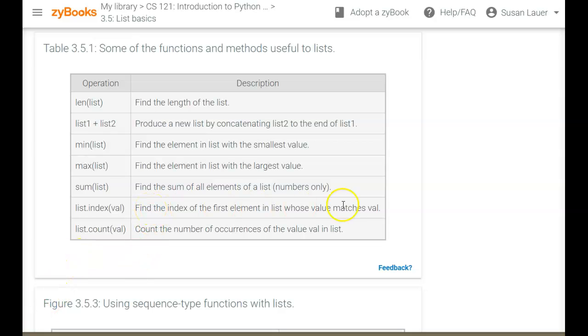So if you wanted to find a particular value in a list, you could use the method, whatever your list name is, dot index of that value, and it will return the index of the first element that has that value. And then list.count counts the number of occurrences of the value in the list. It will tell you how many times you have that value in your list. This could be helpful if you wanted to pop all those values off, one at a time.